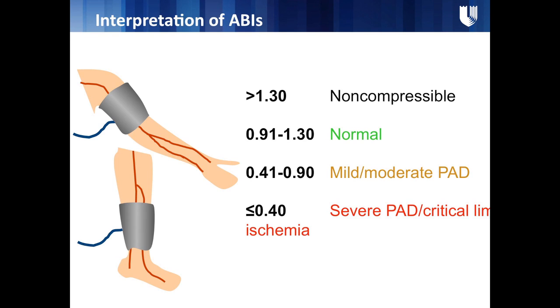Basically what you do is you measure the pressures in both the arms, so both the upper extremities, and down at the ankle on both legs. And then you basically compare what's the pressure in the ankle relative to the pressure in the arm. Any patient that has normal pressures, no blockages, should have pretty equal pressures in their arms compared to their legs.